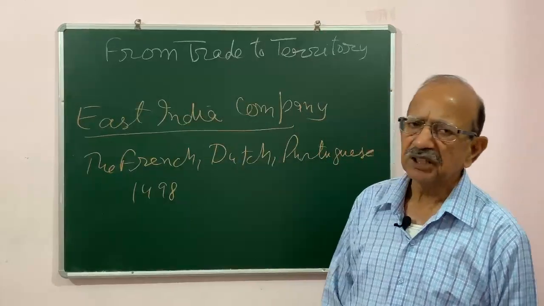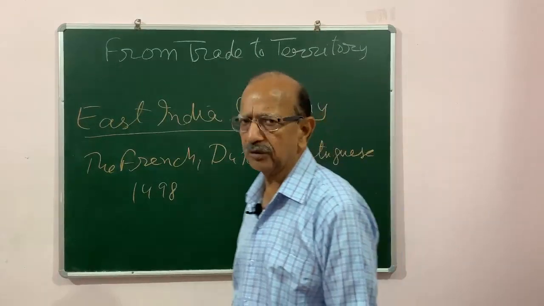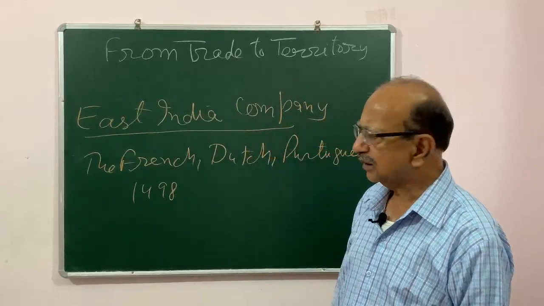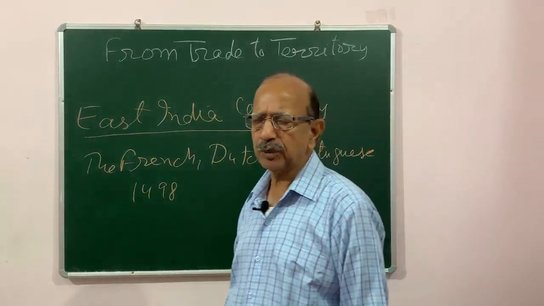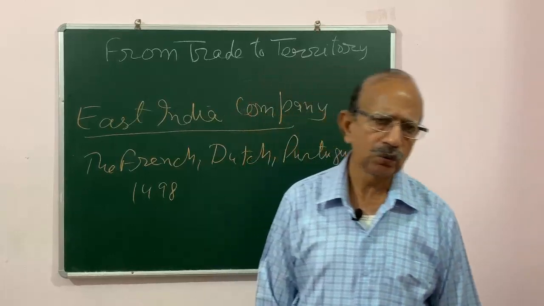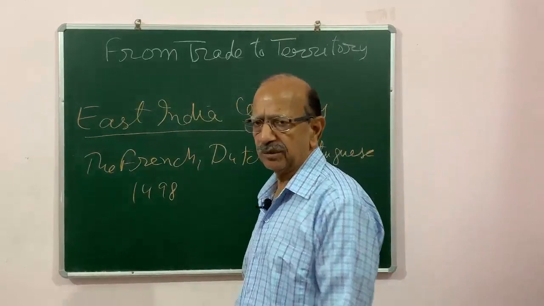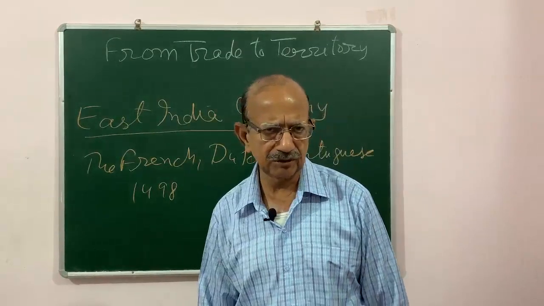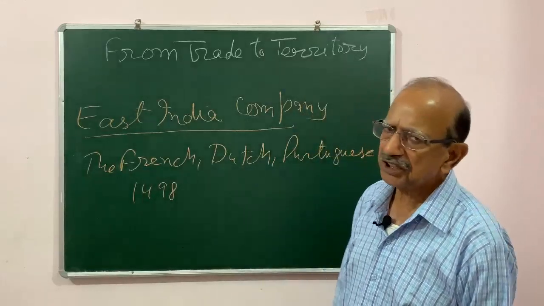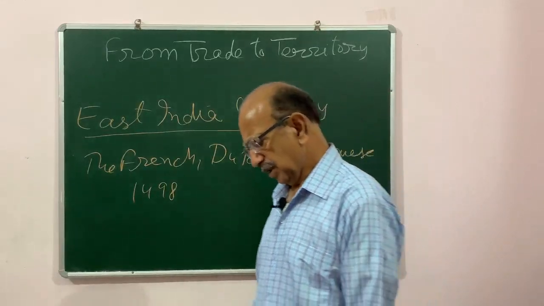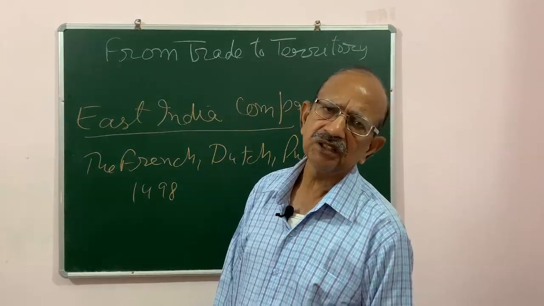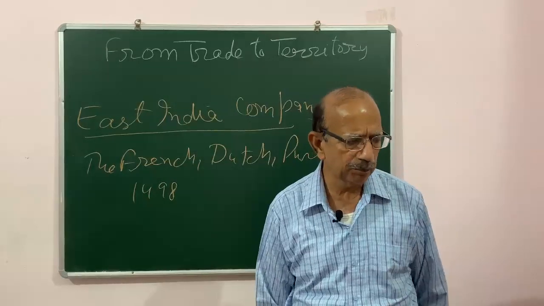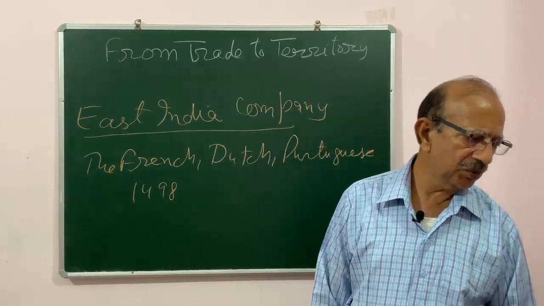What happened was that all four foreign powers were interested in buying goods, that is fine cotton, silk and spices, pepper, clove, cardamom and cinnamon, and for it they had fierce competition among themselves. Soon they were fighting with each other, and the British proved to be superior to the others, and the British, or you can say the East India Company, started functioning in India.